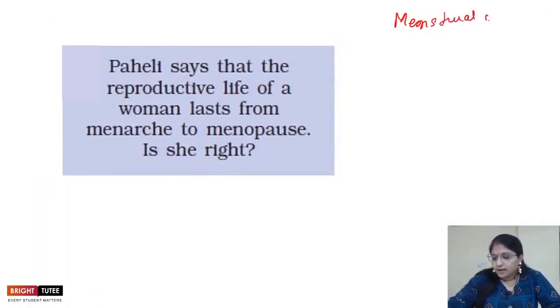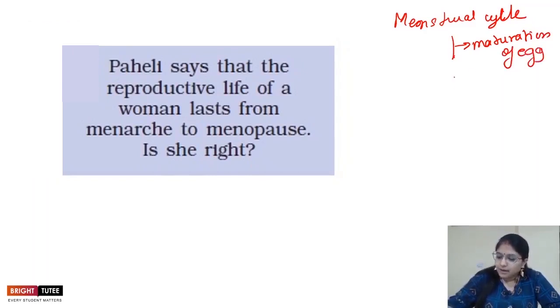The menstrual cycle includes the maturation of the egg. Once the maturation has happened, the release of the egg takes place.